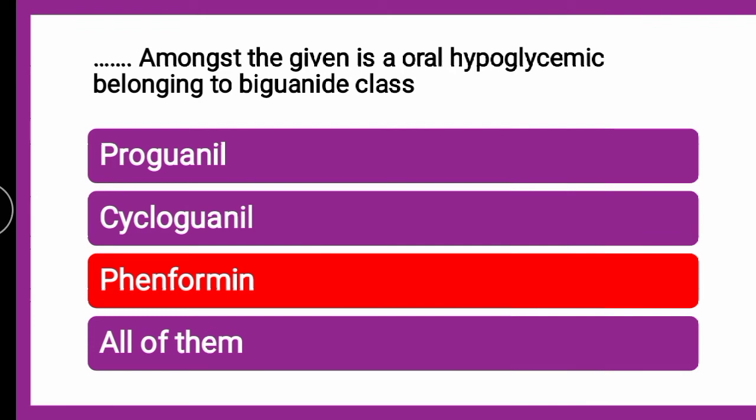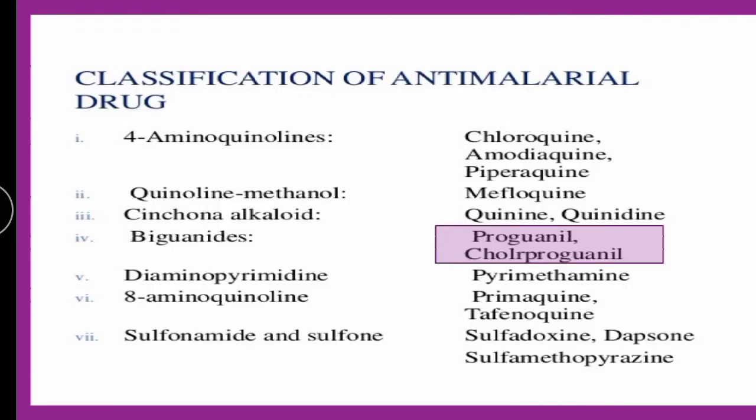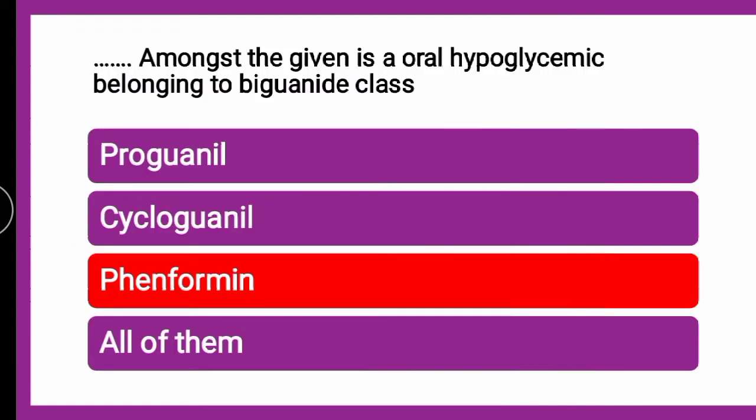Now proguanil and cycloguanil are also from the biguanide class, but they are anti-malarial drugs. If you look into the classification of anti-malarial drugs, in the biguanide class, proguanil, cycloguanil or chlorproguanil are the biguanides from anti-malarials, and fenformin, metformin are the biguanides from oral hypoglycemics. So this one is the tricky one.